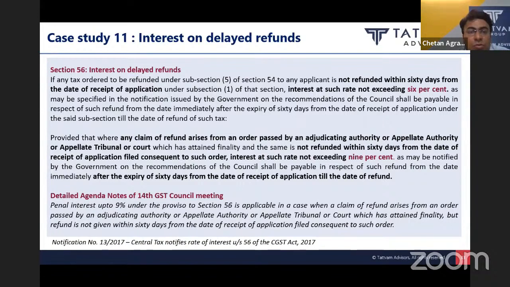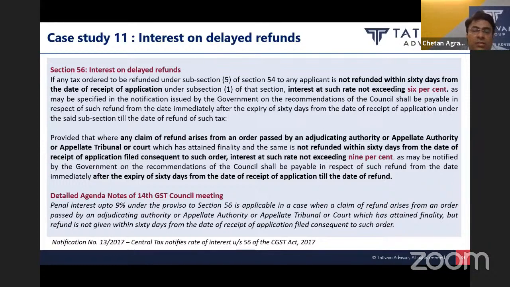Now coming to the next issue, which is related to interest on delayed refund. So there can be two situations. First, for any refund process initiation, any taxpayer has to first file the application for seeking refund. And as per section 54(5), that refund has to be refunded within 60 days from the receipt of application. And if it is not refunded within 60 days, then the department is also obligated to pay interest at the rate of 6% from the 61st day of the application.